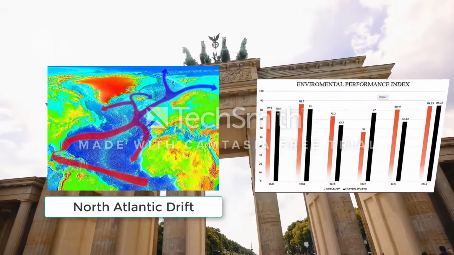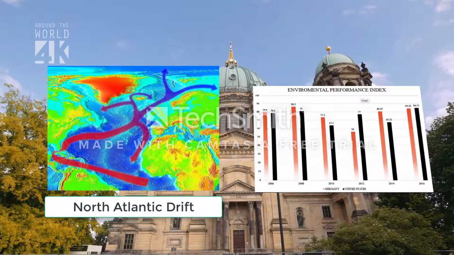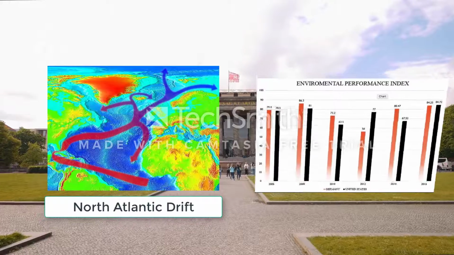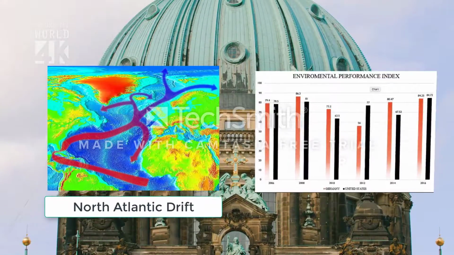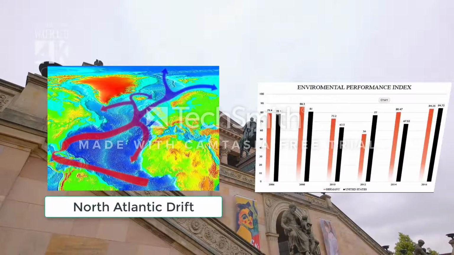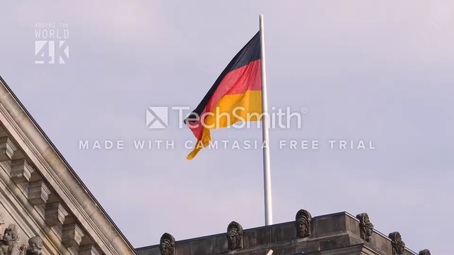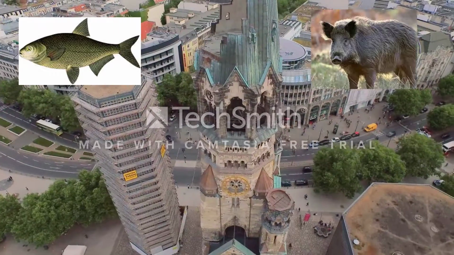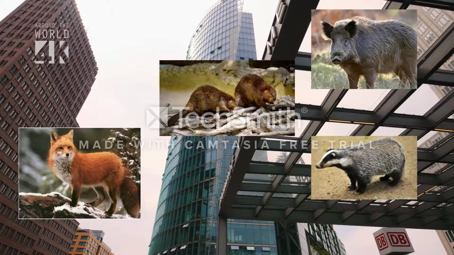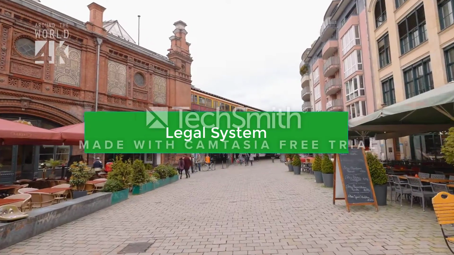Much of Germany's extensive geography is covered in arable land amounting to a third of the nation's acreage. Of the remaining two-thirds, nearly the same amount again is covered by forests or woodlands and pastures, and cities make up the rest. The animals that are commonly found in the region include fish, boars, foxes, badgers, and a few beavers. Also, birds migrate across Germany during their flight season in the spring and autumn.